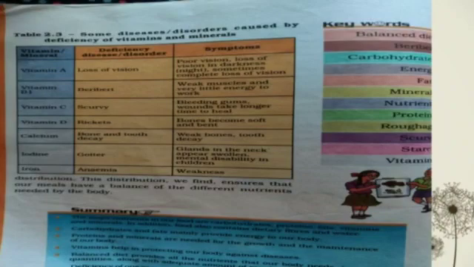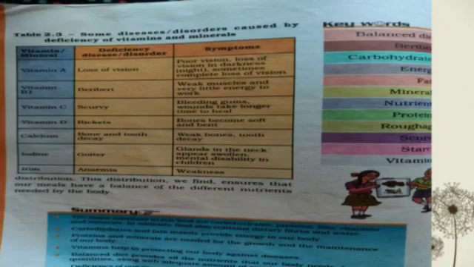Now goiter by the deficiency of iodine. Symptoms are glands in the neck appear swollen, mental disability in children. Now anemia is caused by the deficiency of iron, and the symptom is weakness. So this distribution ensures that our meals have a balance of the different nutrients needed by the body.